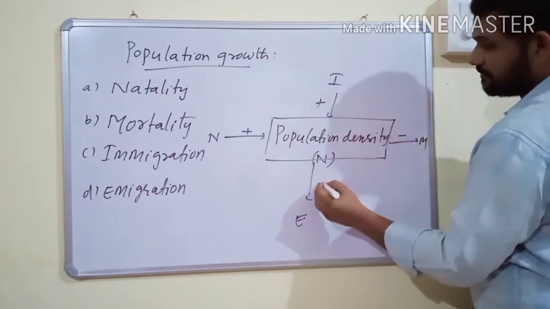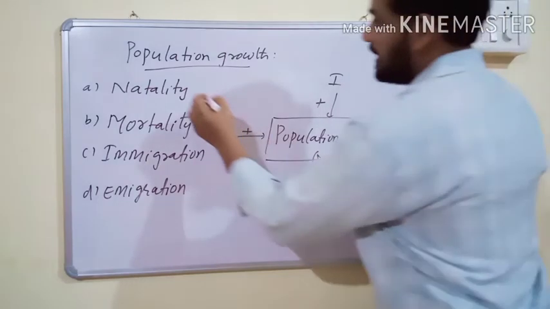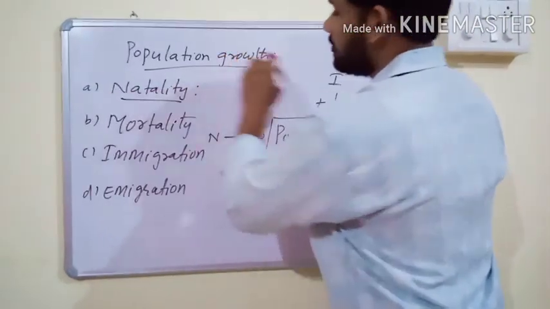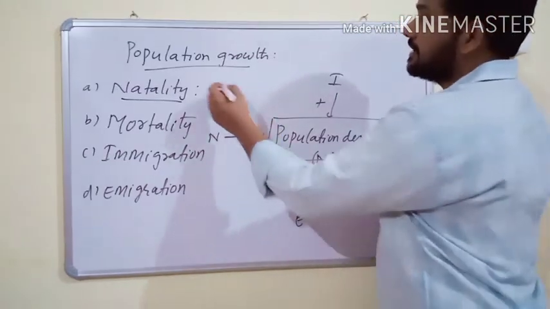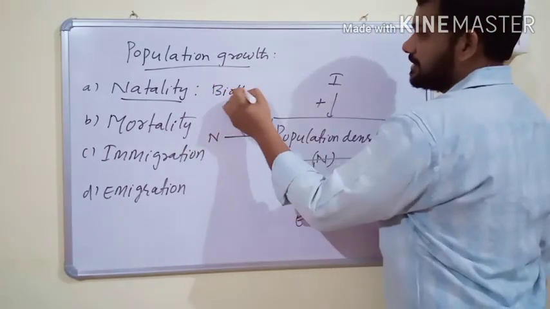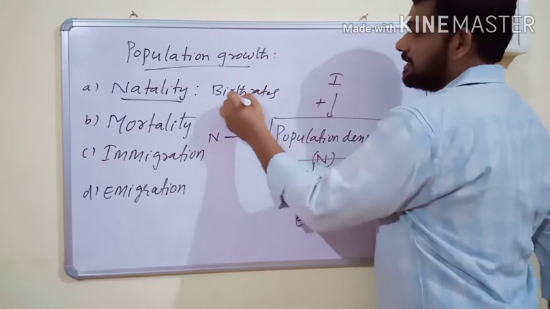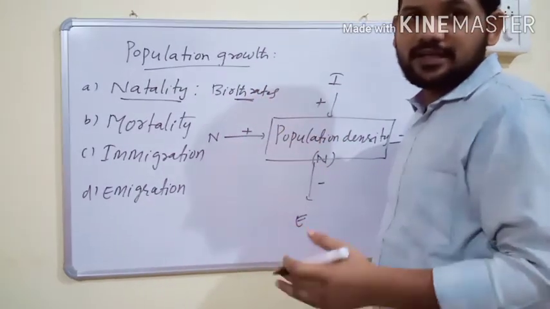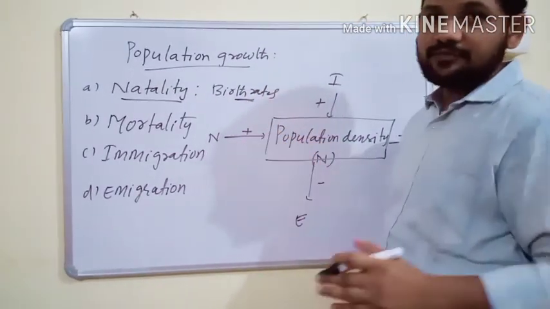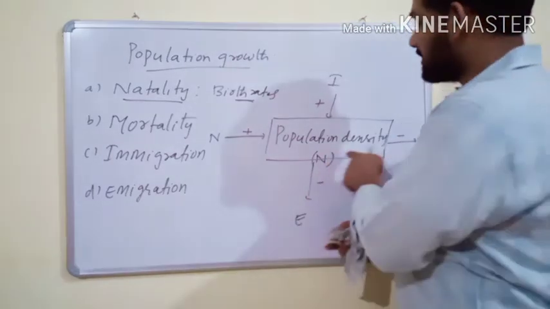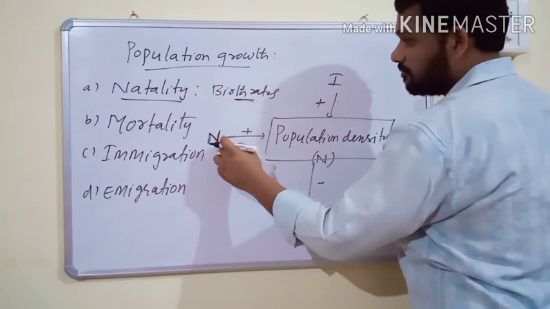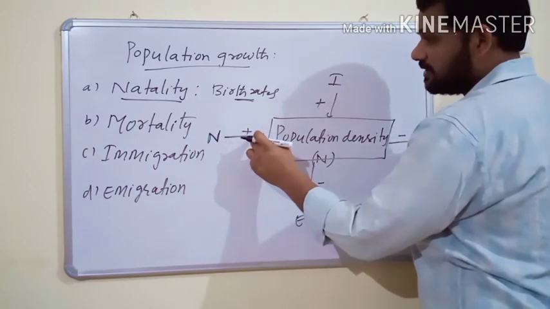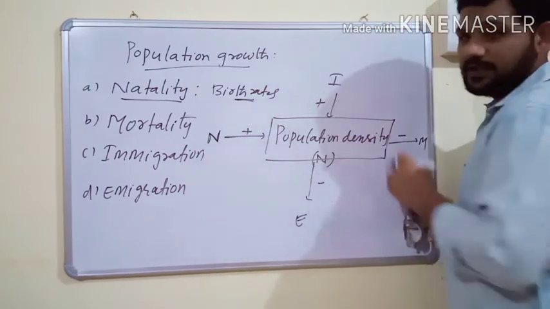This is one of the flow charts for population density, and these four characters determine the population density. What is natality? Natality is the total number of births in a particular geographical area in a given time period. If the number of births increases, then population density will automatically increase. That's why natality is always in first place for population density.